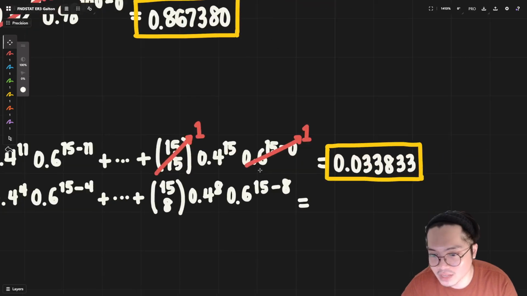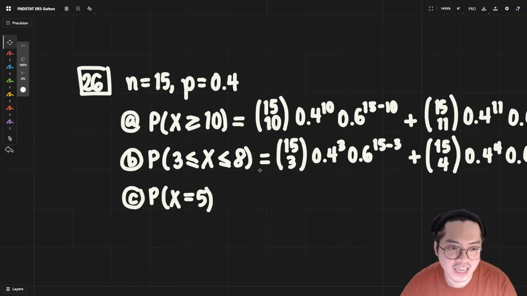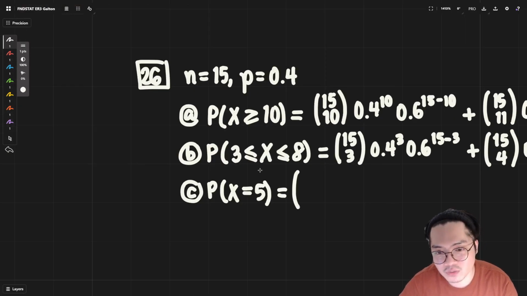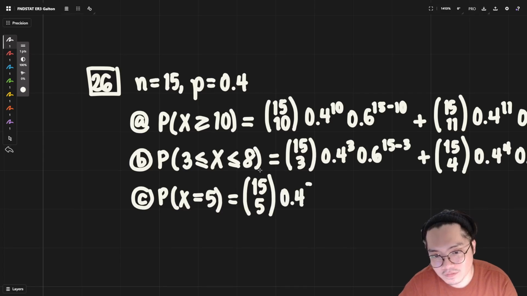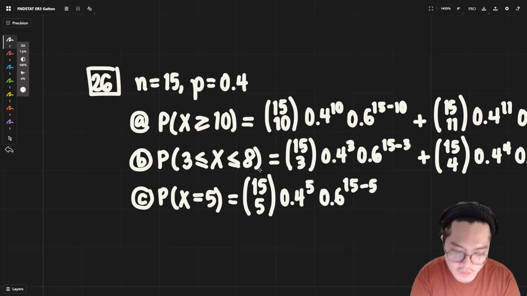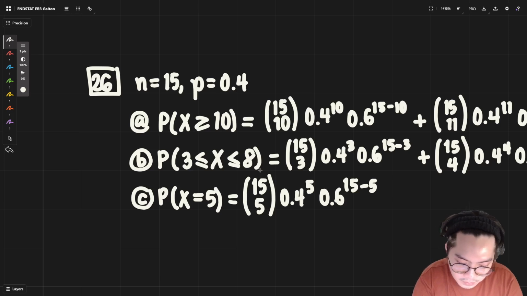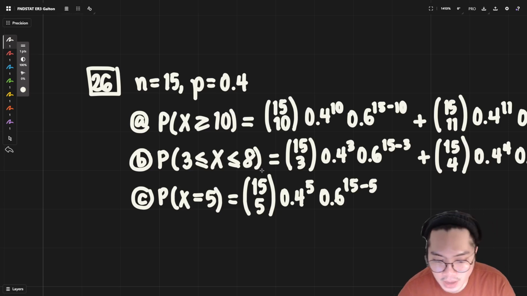You guys, I believe you can do this yourselves. And then lastly, x equal to 5 is quite easy because now finally it's only one thing: 15 choose 5 times 0.4 raised to 5 times 0.6 raised to 15 minus 5, which is 10. We will have our answer in here of about 18%.